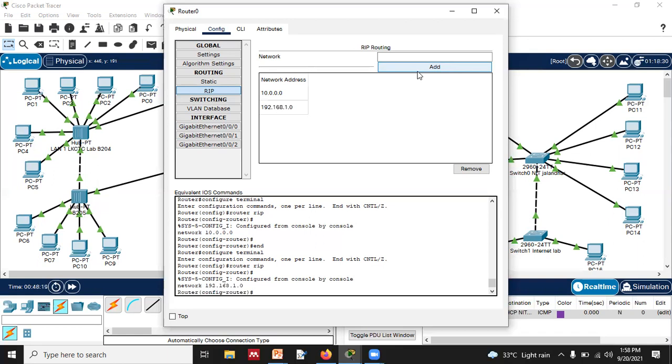It will deliver the packet to the network of that destination, because the router does not hold the individual IP address of each device. So how could it be possible? It could not deliver to the individual device.